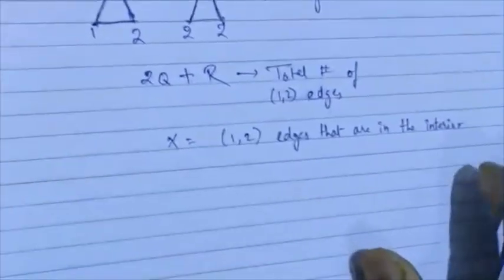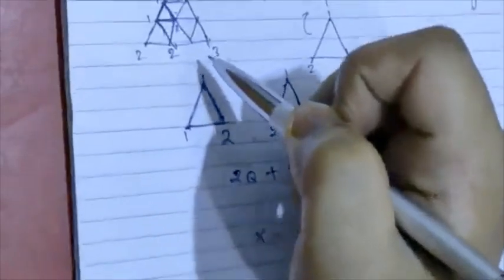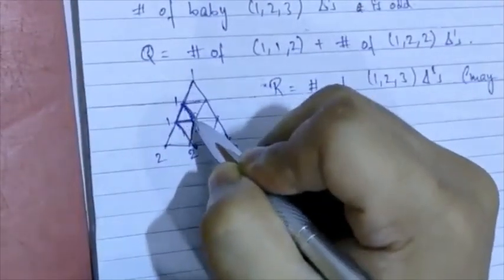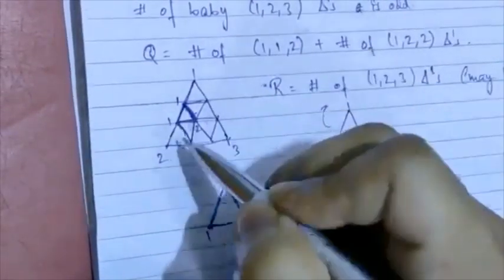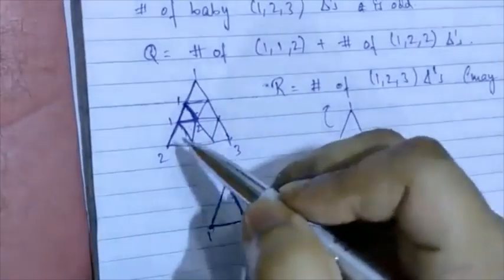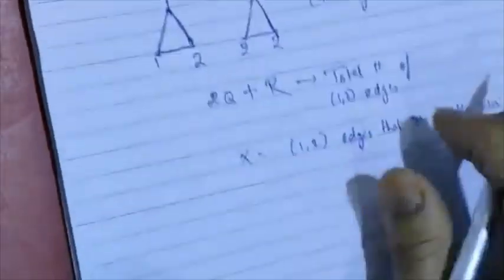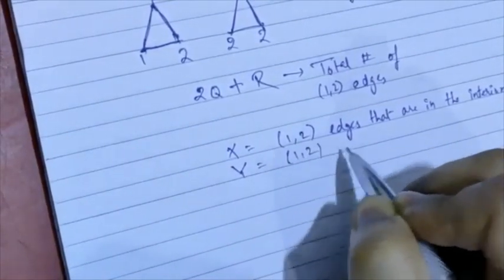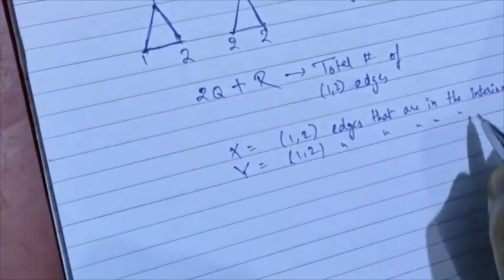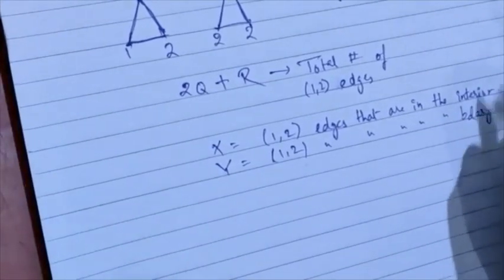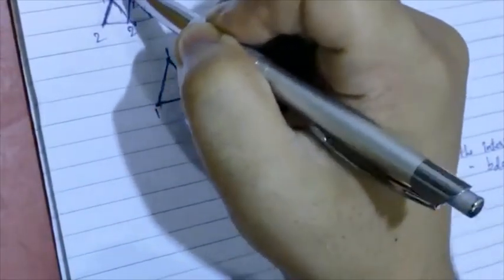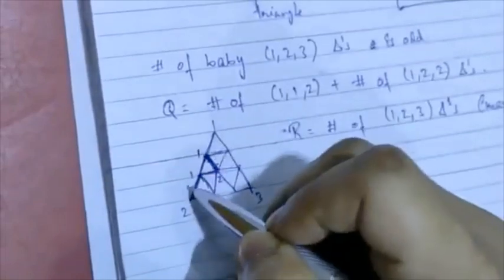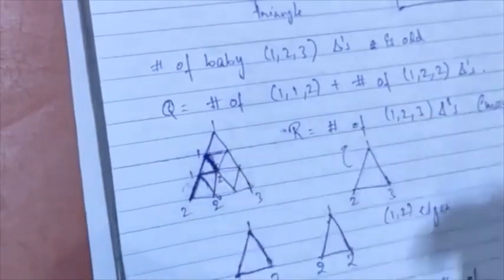Okay, so X is the number of 1, 2 edges that are present in the interior of the triangle. So for example, this edge will contribute to X, whereas this edge will not contribute to X because it's on the boundary. Okay, and we are going to let Y be the 1, 2 edges that are in the boundary. So for example, this edge will contribute to Y, on the other hand this edge will not contribute to Y.